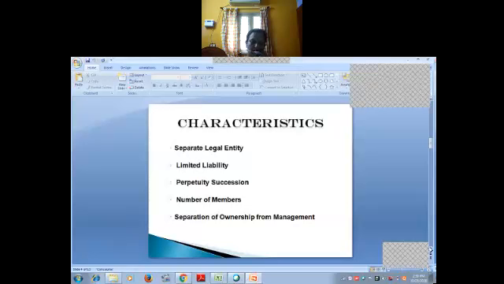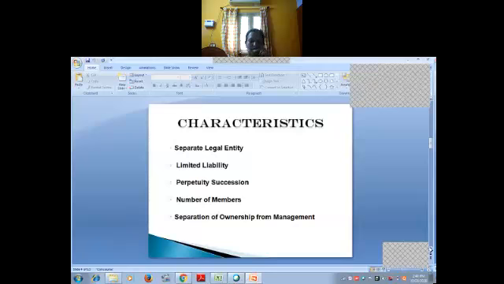It is considered an artificial person created by law. So through the company's law only we have to follow, and in the Companies Act 2013 we should follow, if you want to open the company.